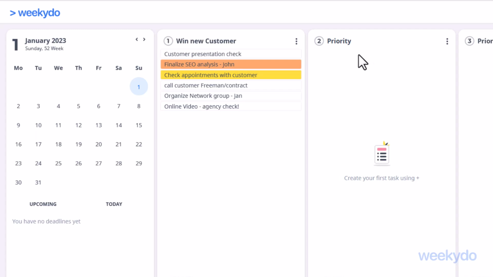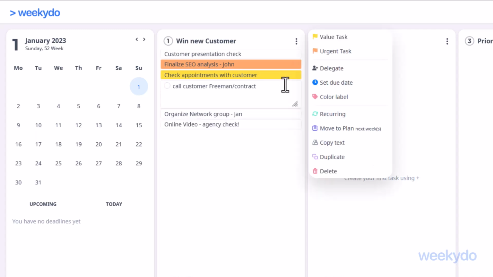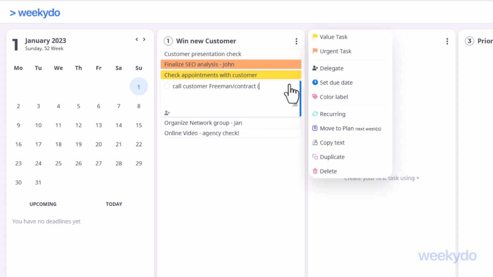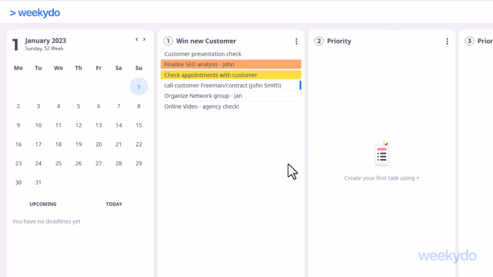Sometimes you will delegate certain tasks. You can easily mark this. Just click on Delegate. Then a blue bar appears on the right side of the field. It is best to write the name of the person to whom you are delegating the task, so you can always instantly see who is responsible for what and with whom you need to discuss each task.